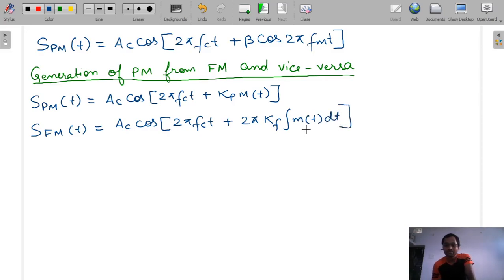So these are the two signals. What we can observe from both equations is that in FM signal there is integration of m(t). So we will take message signal m(t) and pass it through an integrator.